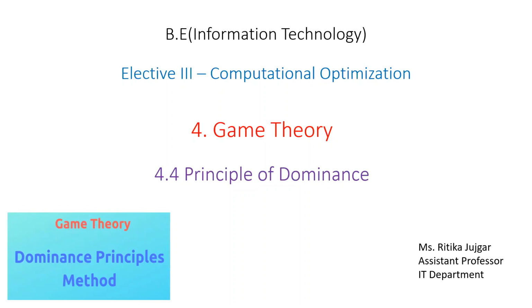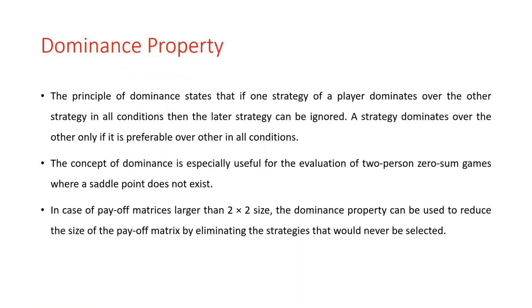So in this video we discuss the principle of dominance. Why do we use the dominance property in game theory?